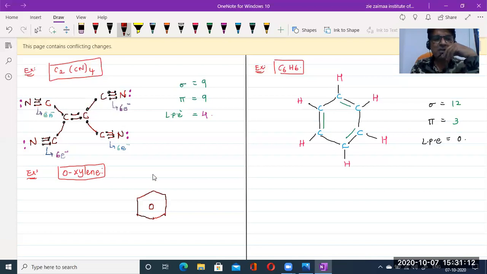And here, suppose we take a CH3 group, a methyl group, then it is known as what? Methyl benzene, otherwise toluene. What is the name of the compound? Simply, we can say methyl benzene. This is the common name, methyl benzene. What is the IUPAC name? Toluene.